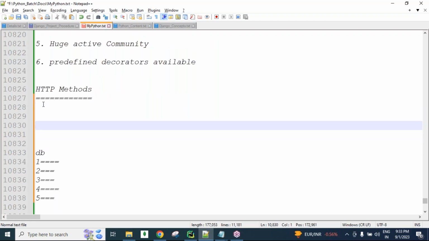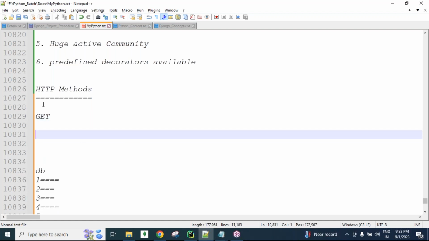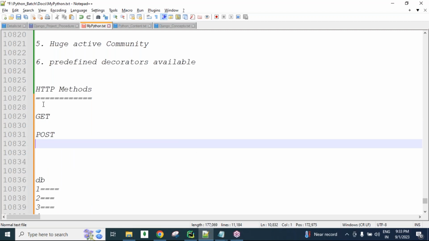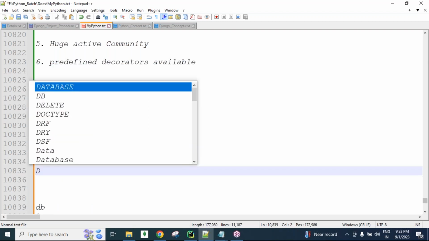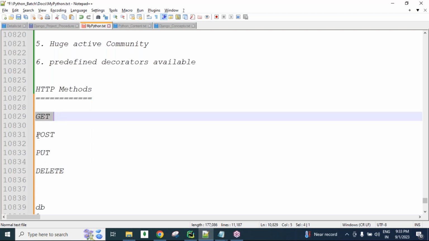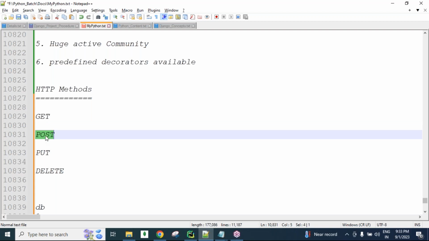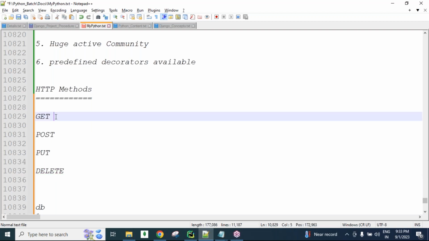We have many HTTP methods. For example, the get method, post method, put method, and delete method. Using the get method, we can send a get request. Using the post method, we can send a post request, meaning a create request. Using the put method, we can send an update request. Using the delete method, we can send a delete request.